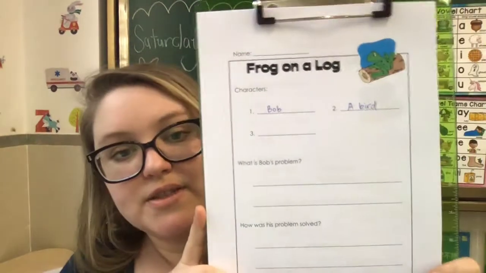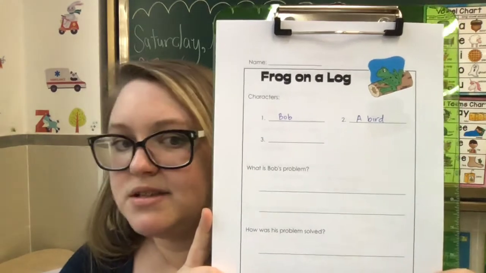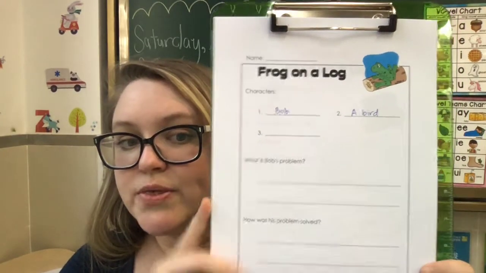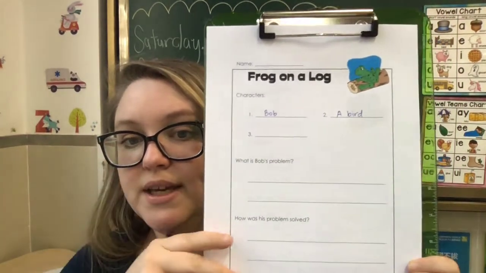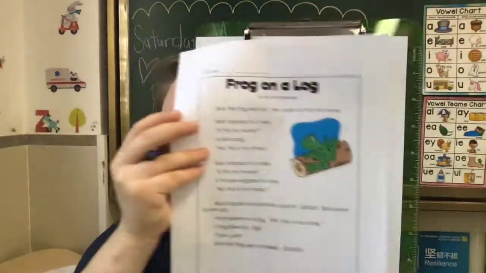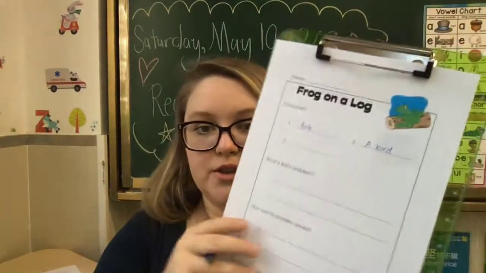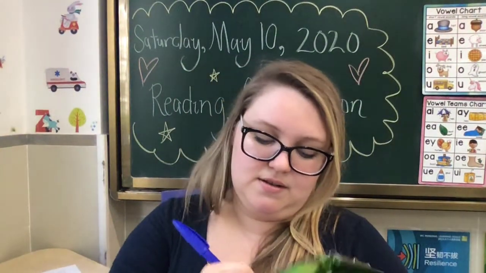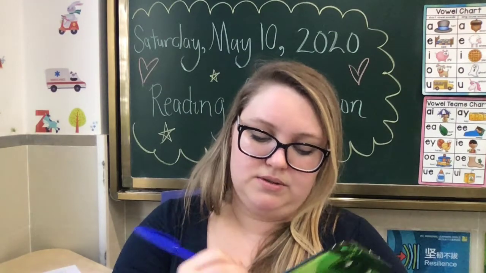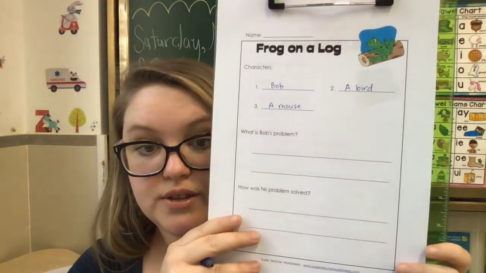Okay, and who is the third character? This is pretty easy. I'll go back to the story just in case. The third character, character 3, is a mouse, right? So the third character is a mouse. Now, let's work on problem and solution, okay?